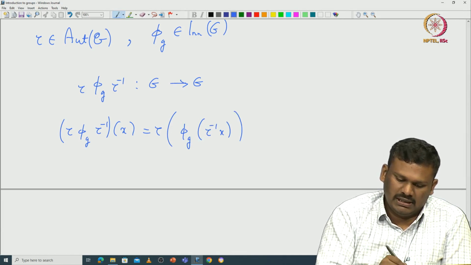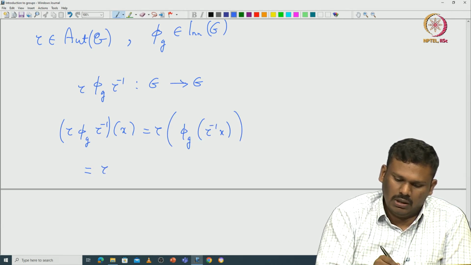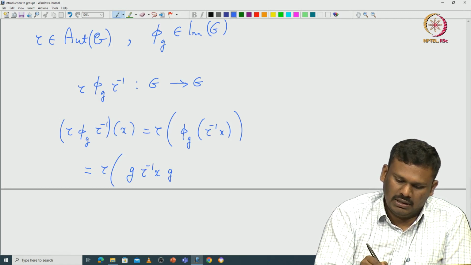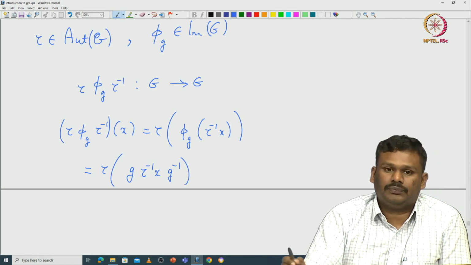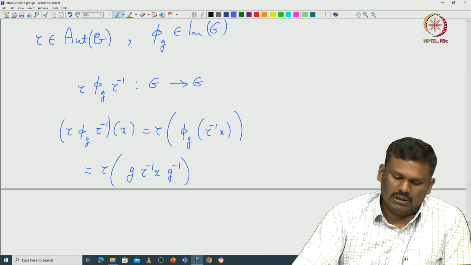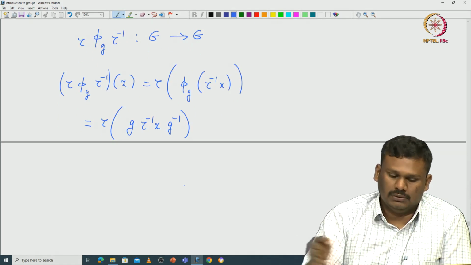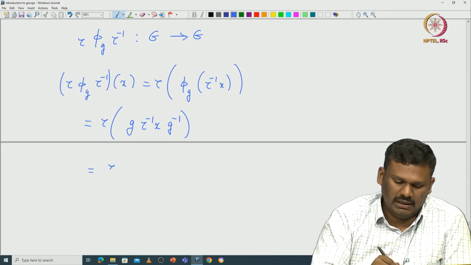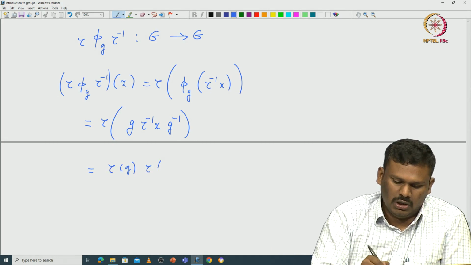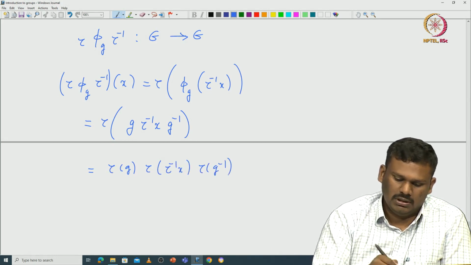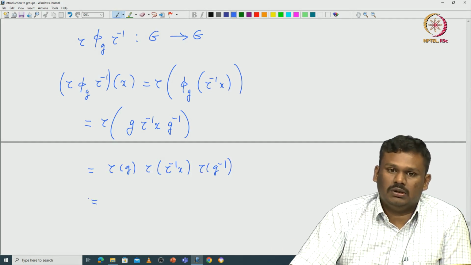Okay. So then you can see that this is exactly equal to tau applied on G tau inverse X G inverse. Okay. So now tau being a homomorphism, you can see that this is going to be exactly tau G tau of tau inverse X tau of G inverse. But tau of G inverse is going to be tau G inverse.